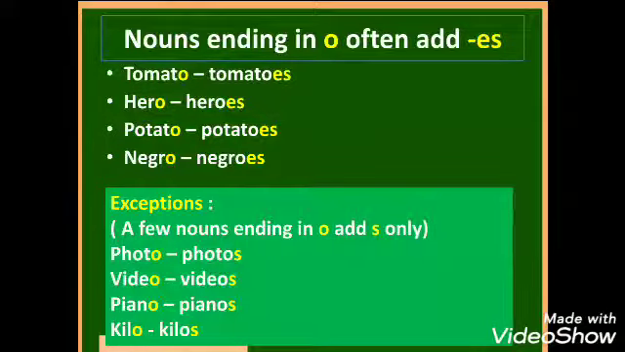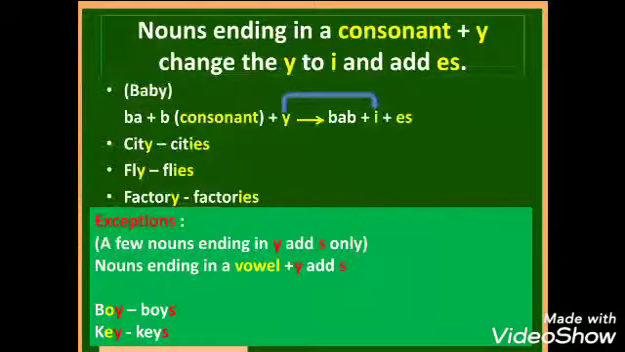But there are some exceptions, as a few nouns ending in O add s only. So there are some more examples of words that end with O, but here we will add only s in place of es. For example, photo, photos. Video, videos. Piano, pianos. Kilo, kilos. Now let's go to the next slide.